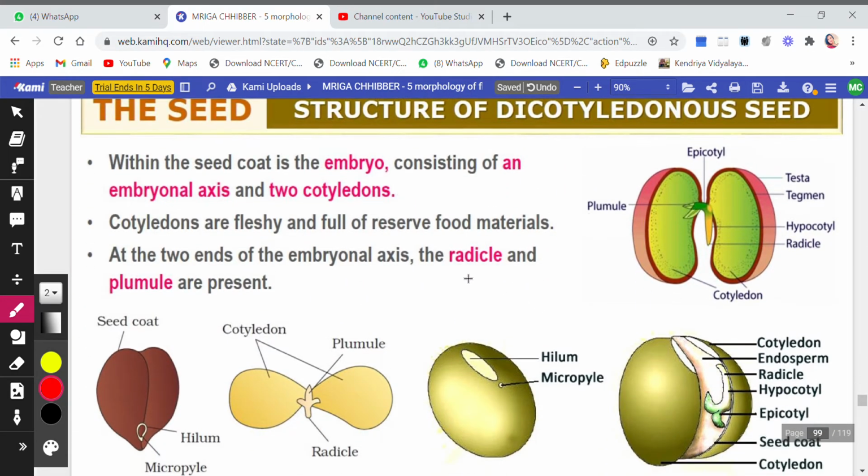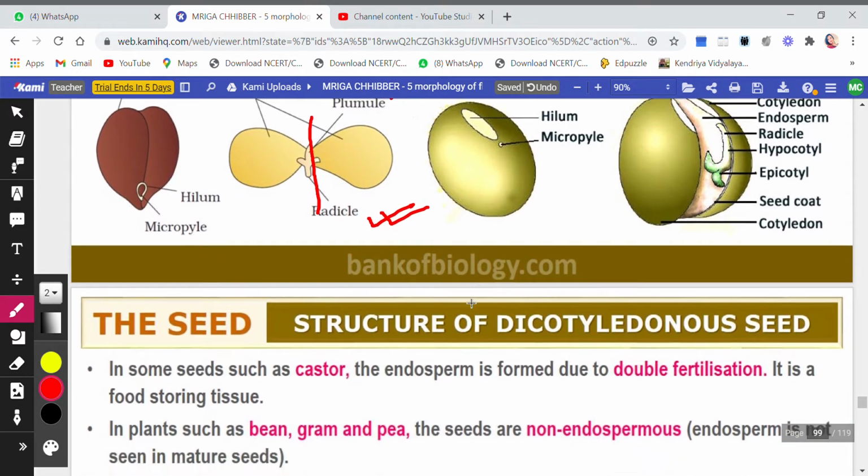Then you see within the seed coat is the embryo. Inside it we have the embryo and embryonal axis. This is the axis, okay, with two cotyledons. Okay, the cotyledons are fleshy and they are full of reserve food materials. And at the ends of the embryonal axis, ये जो axis है इसके नीचे वाले end में radicle है which will develop into a root, and ऊपर वाले end में plumule है which will develop into a stem, right?